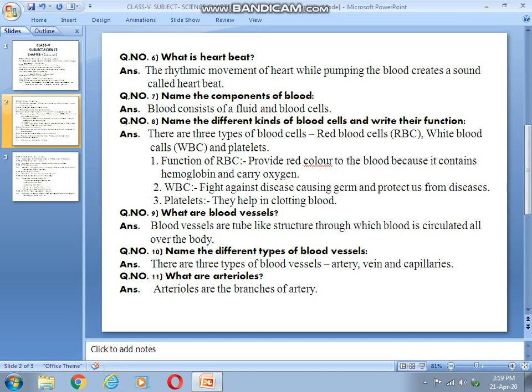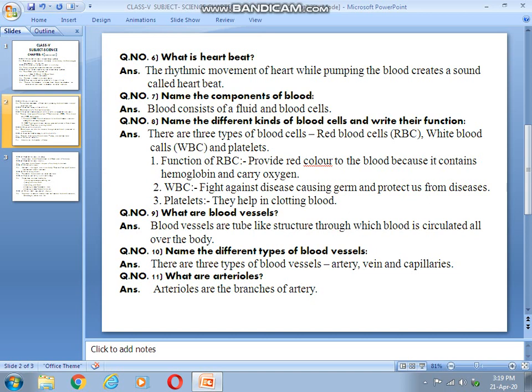Now you know that the color of the blood is red and this red color is provided by RBC. RBC contain a pigment called hemoglobin. Actually, the red color of blood is provided by hemoglobin.